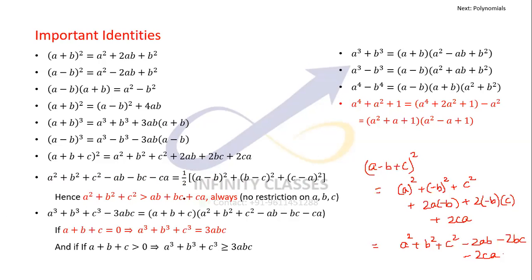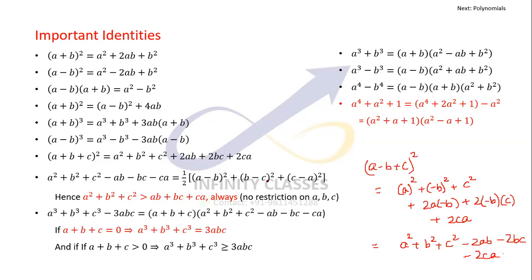But a very important property which comes out here is that the right hand side is always going to be positive, because a minus b whole square is positive, this is positive, and this is positive.